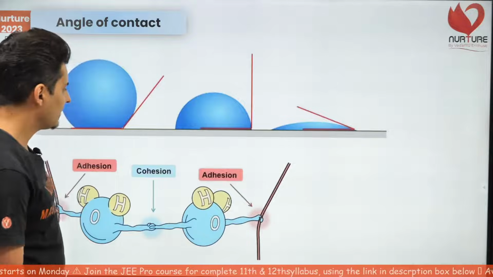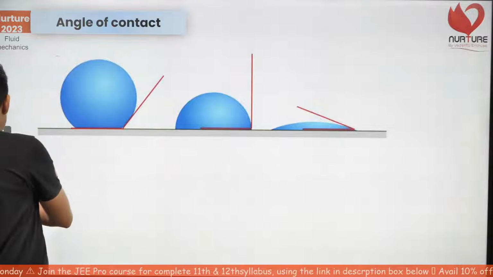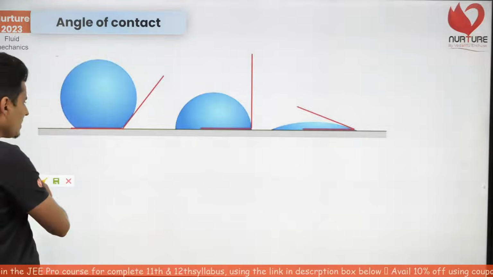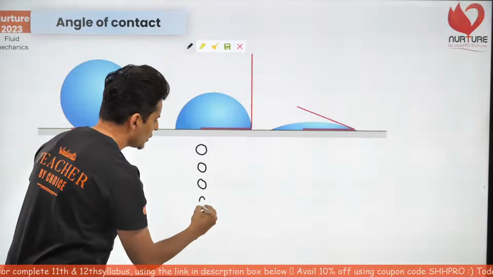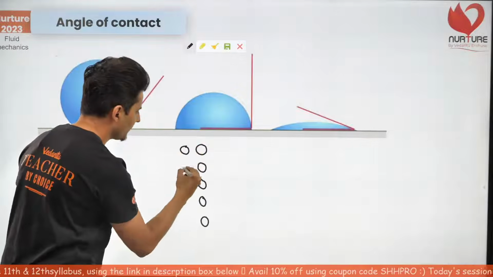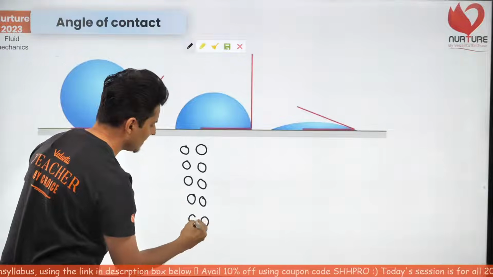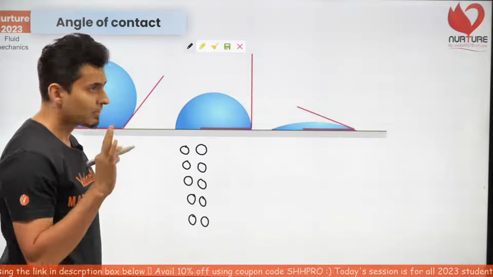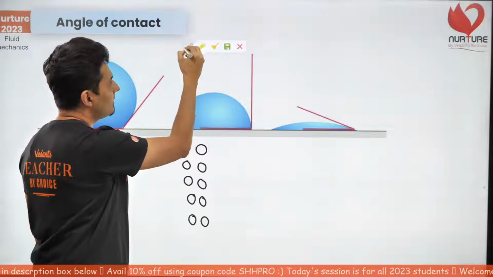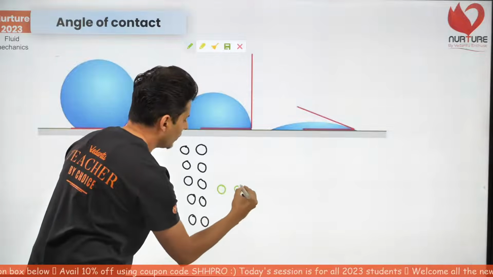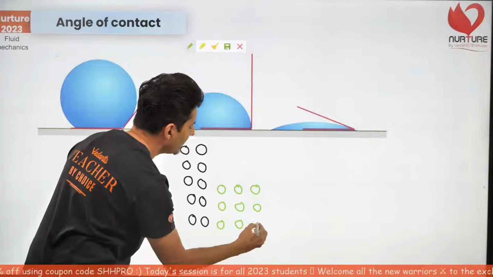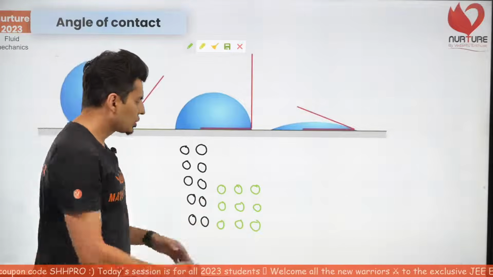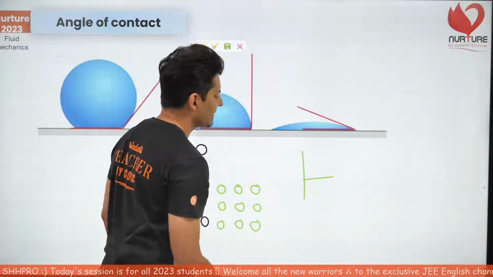Okay, let me just get rid of this diagram and just imagine this. These are your container molecules. What are these black molecules? These are your container molecules, okay? And these are your water molecules or liquid molecules. Ideally, the liquid should remain flat when placed in a container.